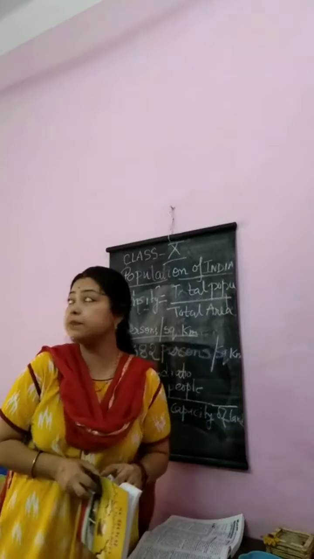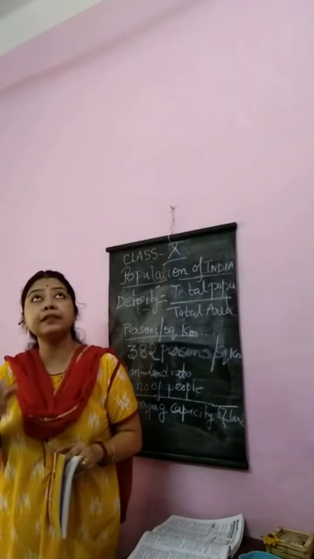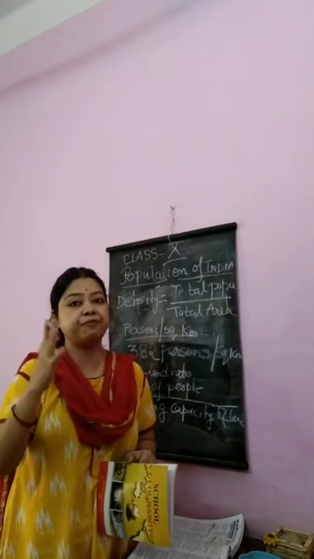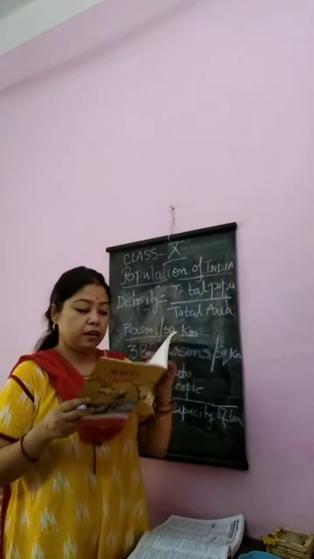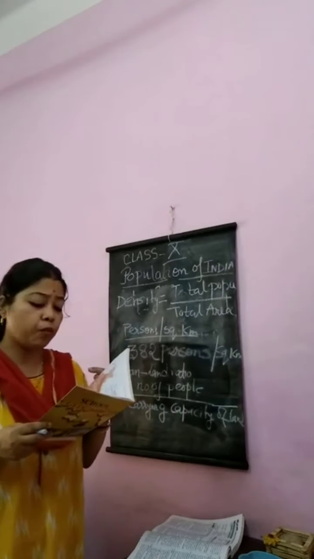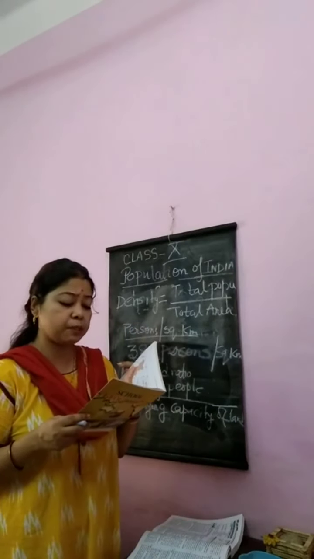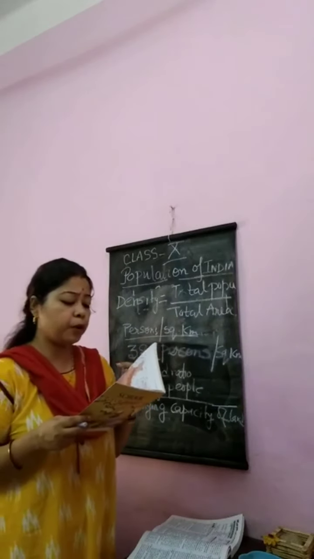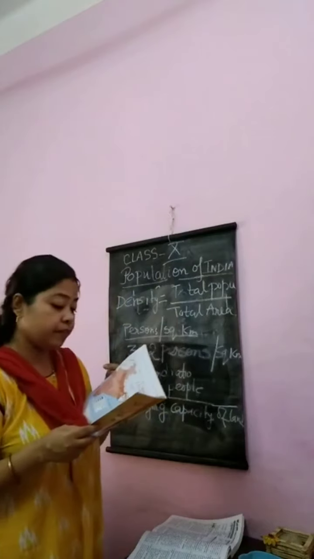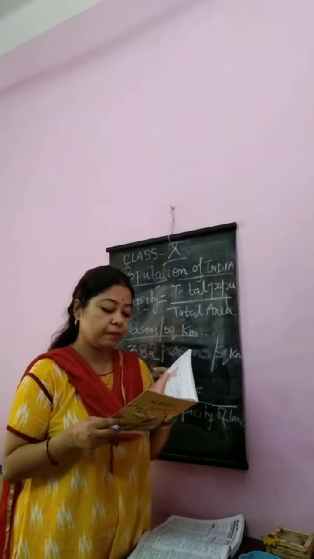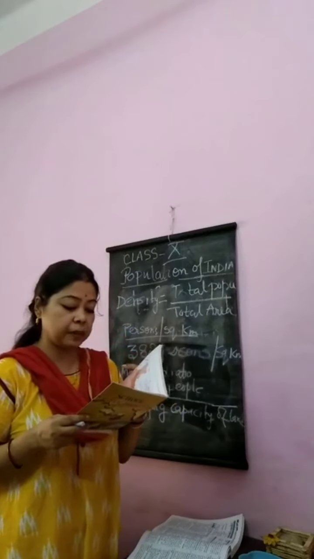Life expectancy means how long a person can live. Child mortality rate, the number of child deaths, is 40 deaths per thousand live births. Then the percentage of population engaged in the primary sector is 45%, secondary sector 24%, and tertiary sector 30%.